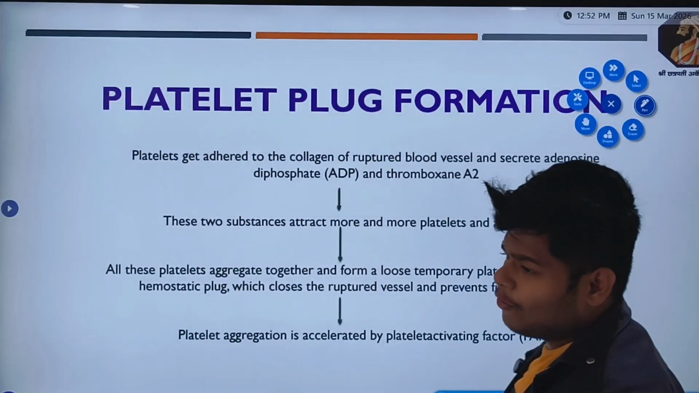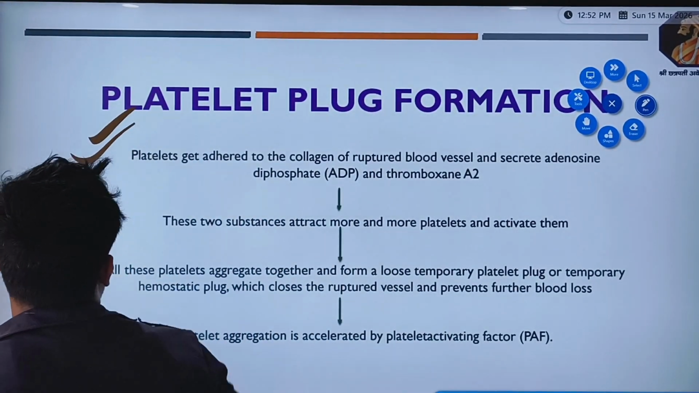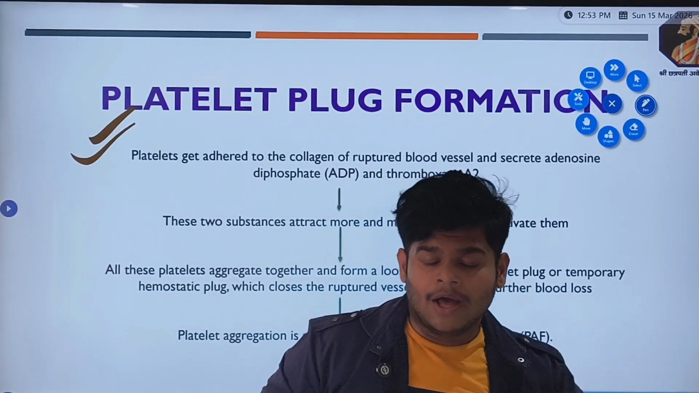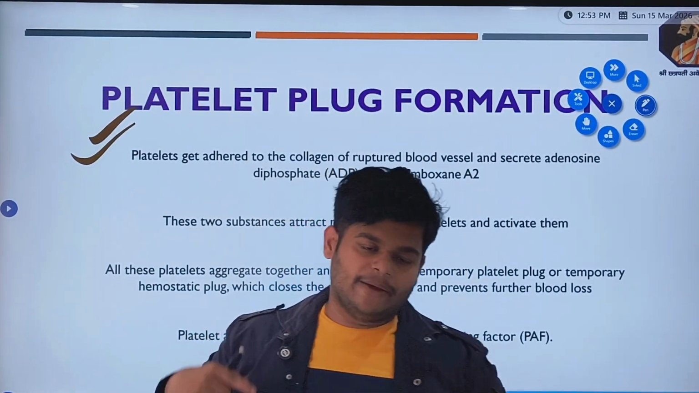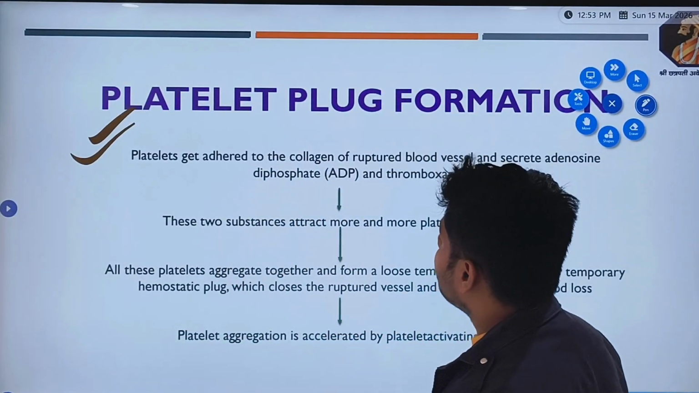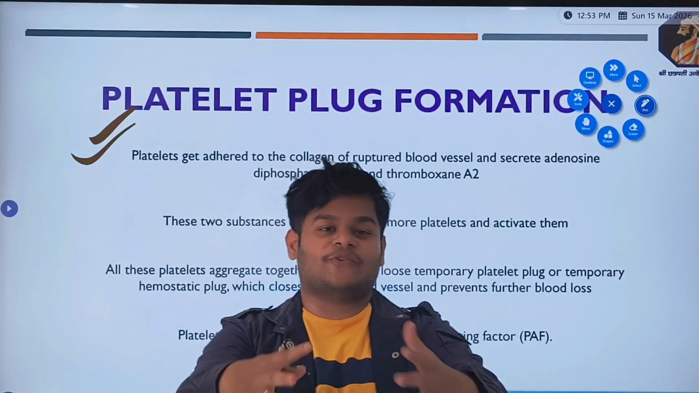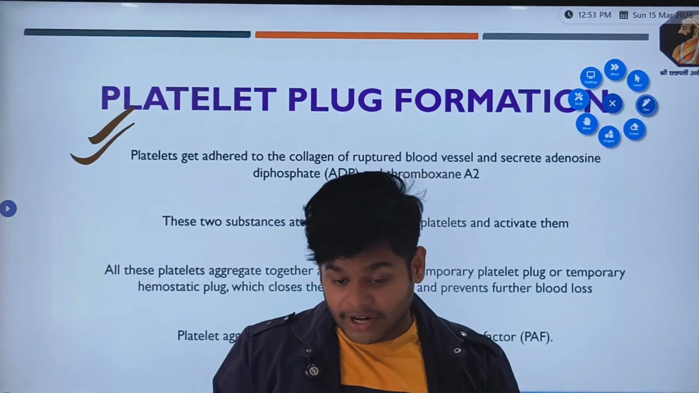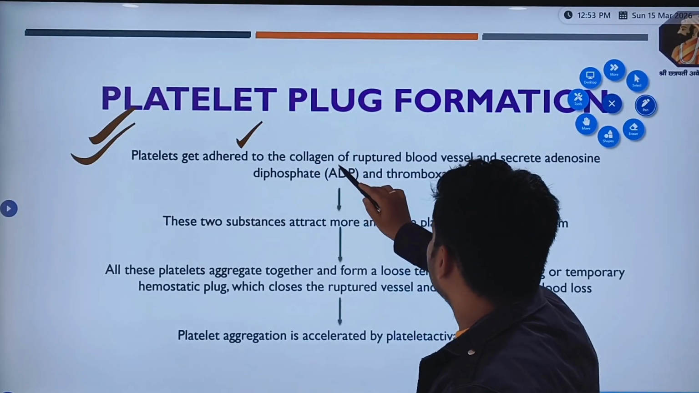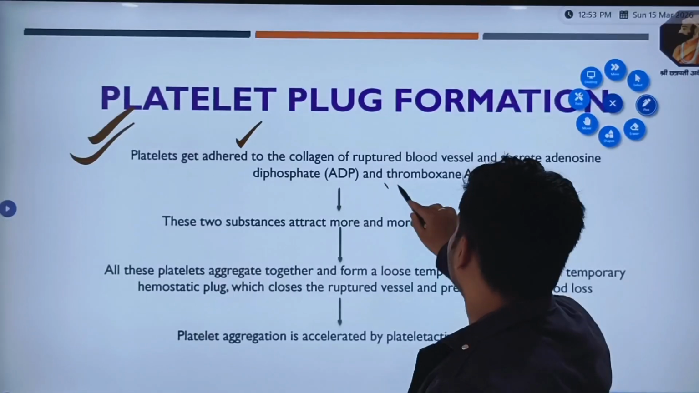Now the next process is a very important process, and it is called platelet plug formation. Now, as I told you, when we get injured, the endothelium is damaged, collagen gets exposed, right? Now, when the collagen gets exposed, platelets love collagen. Platelets run towards it. So platelets get adhered to the collagen of the ruptured blood vessel and secrete ADP and thromboxane